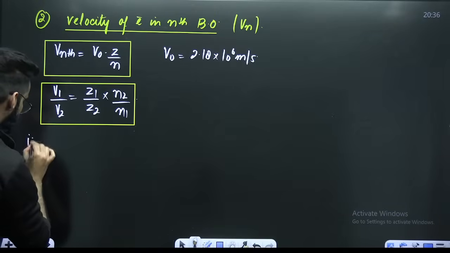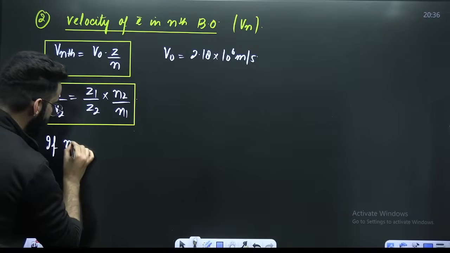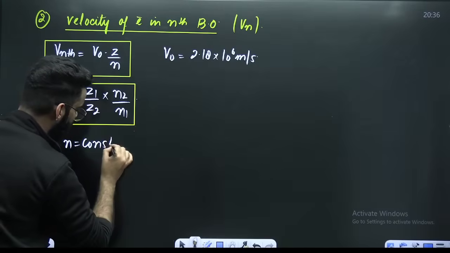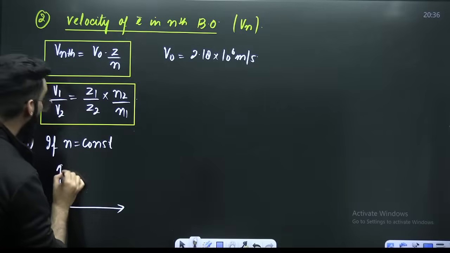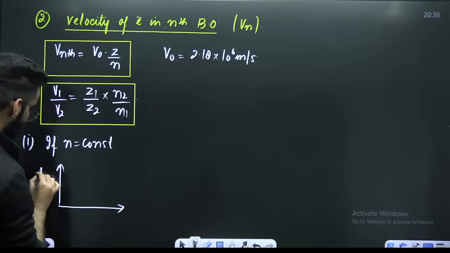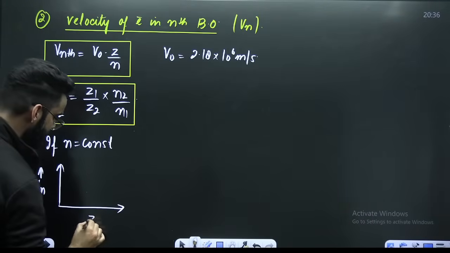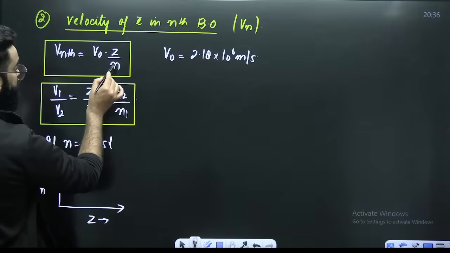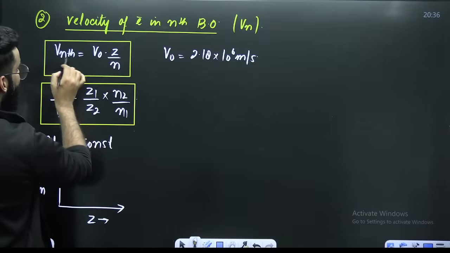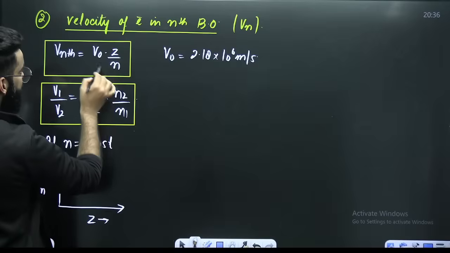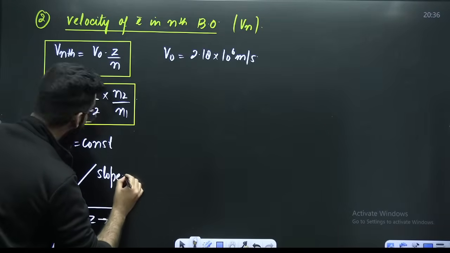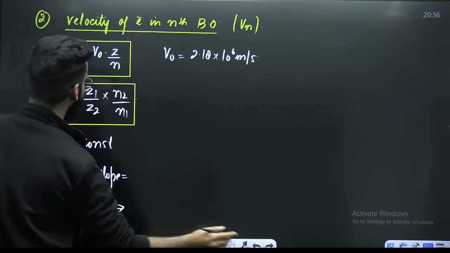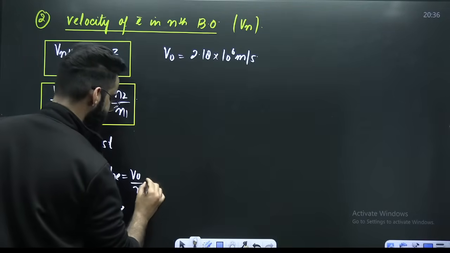Now, case 1. If, for example, n is constant, can you plot a graph between velocity of the electron in the nth Bohr's orbit versus Z? You can do that. N is constant. This is y, this is x, so this becomes your m. Y is equal to mx means a straight line passing through the origin.